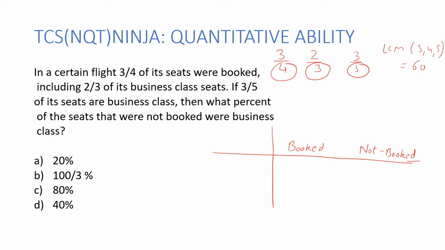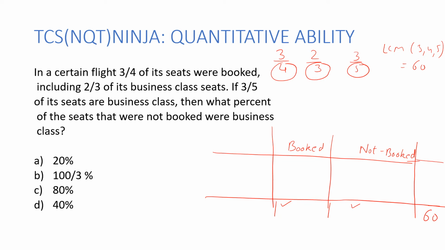Okay, this is a division I'm making. What does it mean in this table? Total booked seats, I'm going to write over here, and total not booked seats, I'm going to write over here, and they should sum up to my total seats, which are 60.